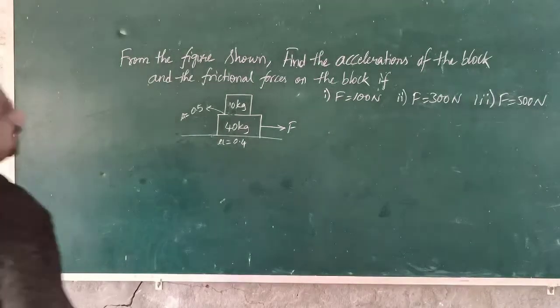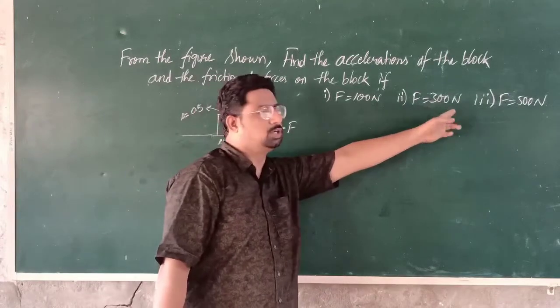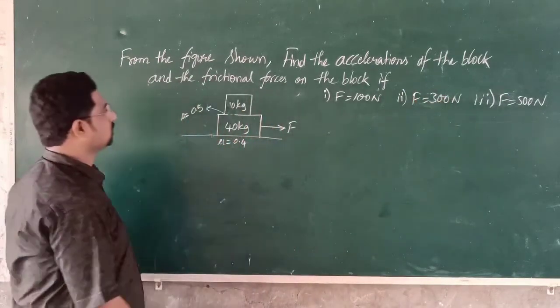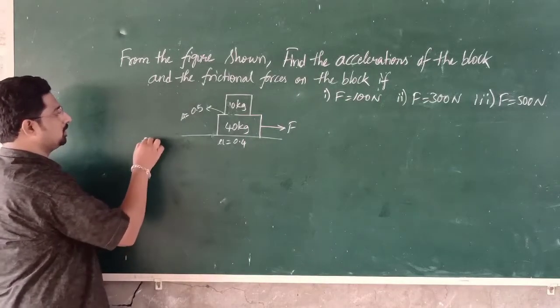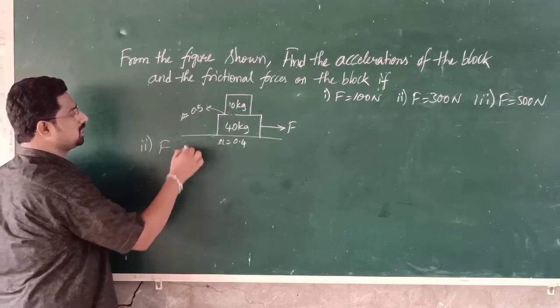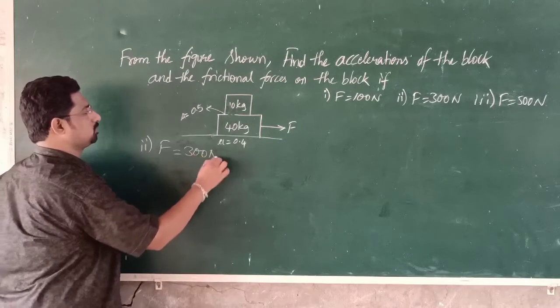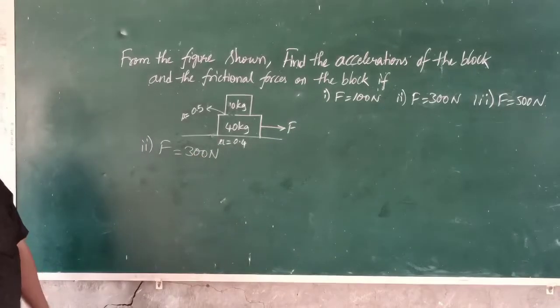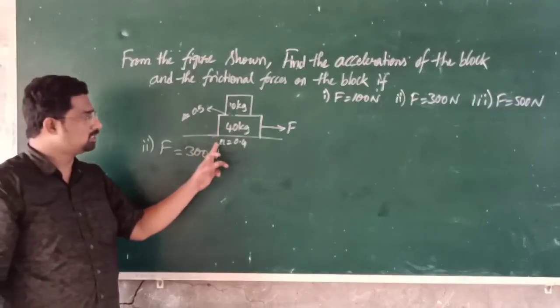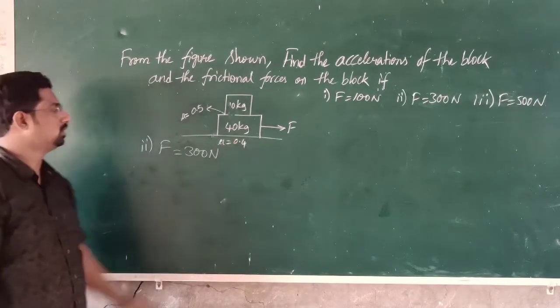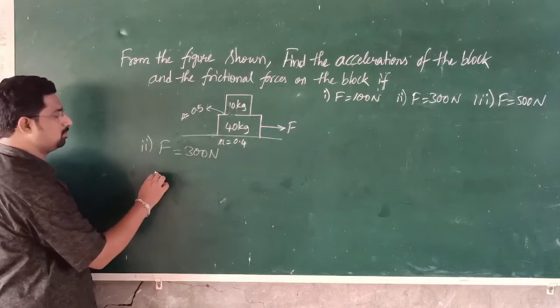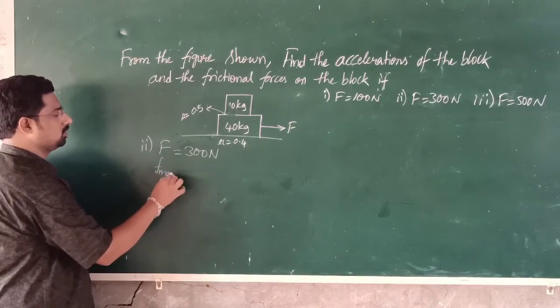So let's talk about the second case, that is F equal to 300 Newton. The applied external force F is equal to 300 Newton. As the friction coefficient between the block and the surface is 0.4, let us find the maximum frictional force.